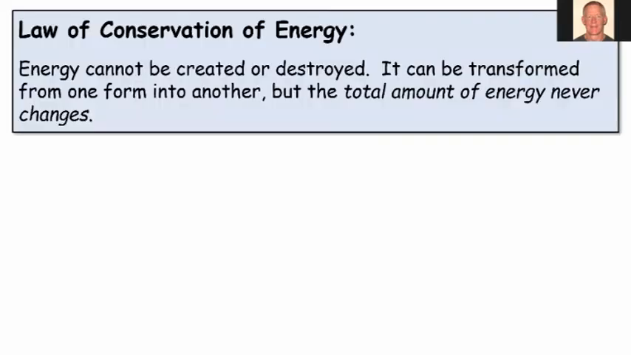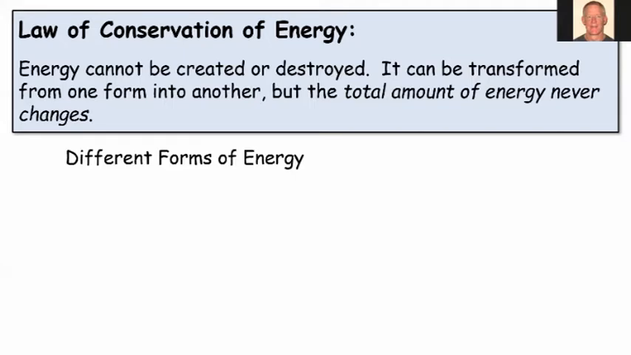All right, so what does the law of conservation of energy say? It says energy cannot be created or destroyed. It can be transformed from one form into another, but the total amount of energy never changes. So this really has profound implications for the universe that we live in, that there is a finite amount of energy in existence, and we can't create more. We're not going to destroy it, but it can be changed from one form to the other.